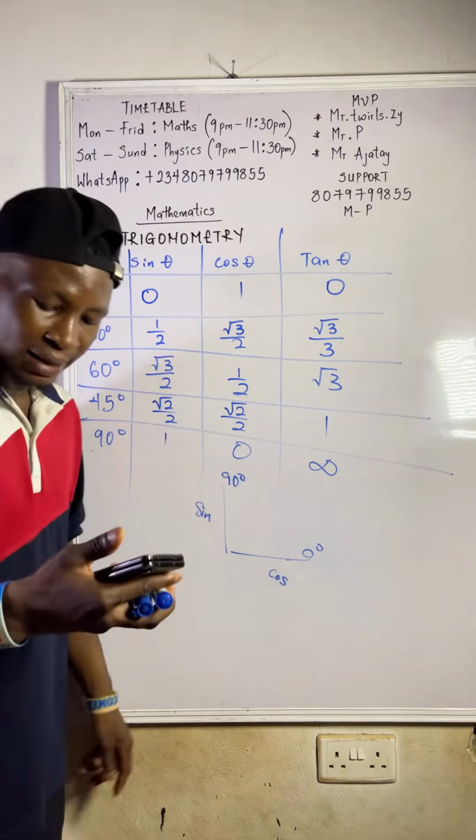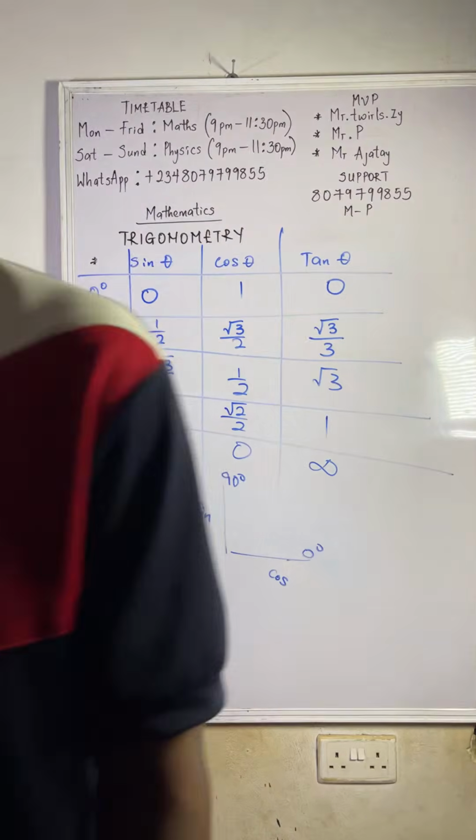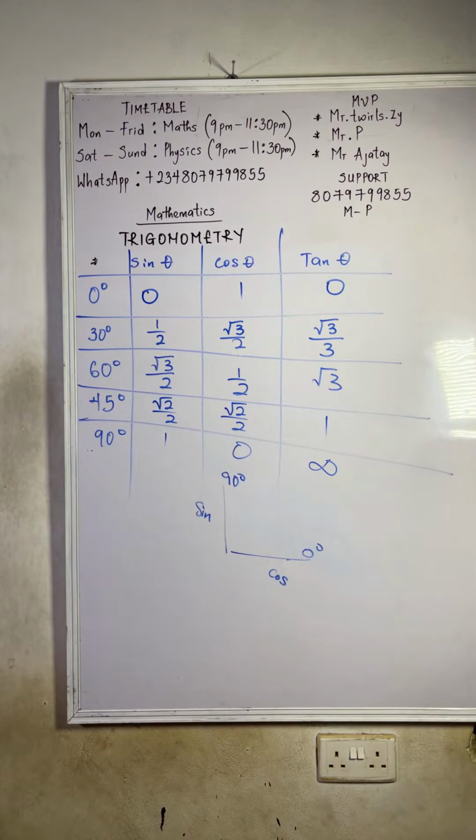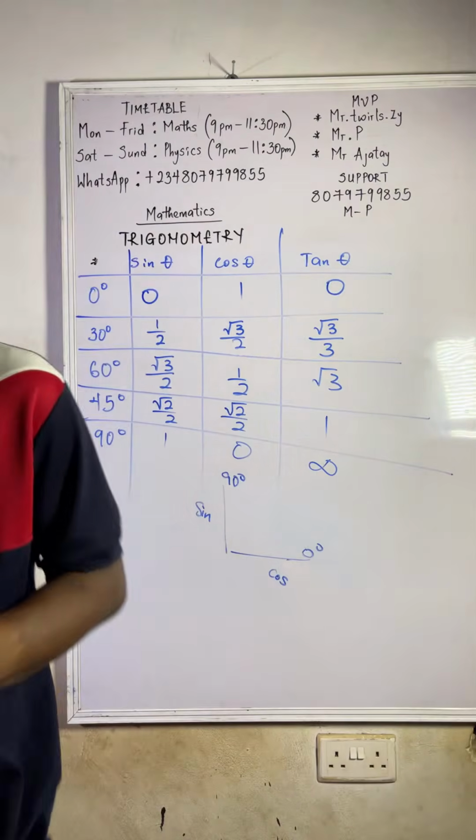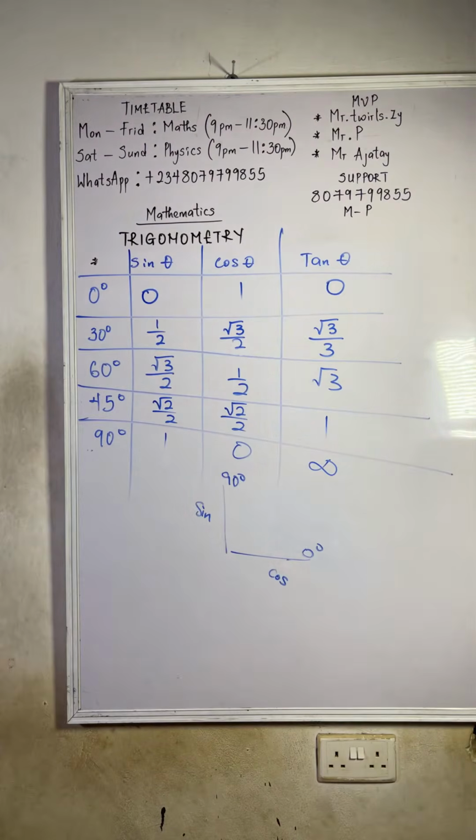Now press sine 90. If it doesn't work, it's because your calculator is in radian. Change your calculator to degree. Now sine 90 will give us what? 1. Do you get it now?